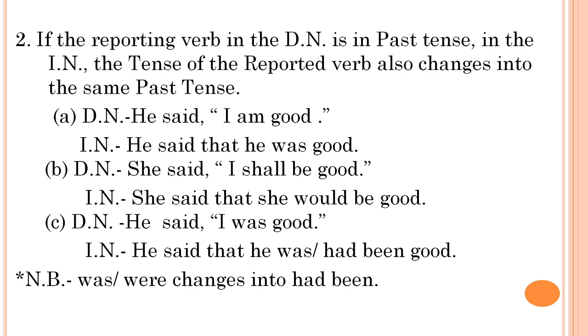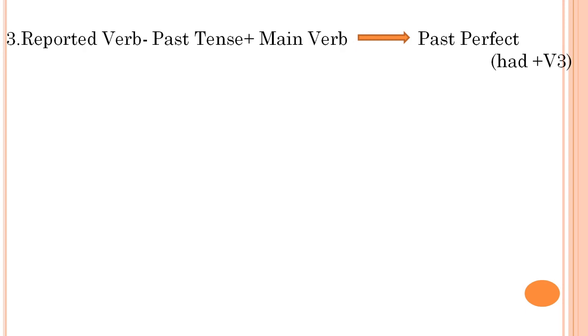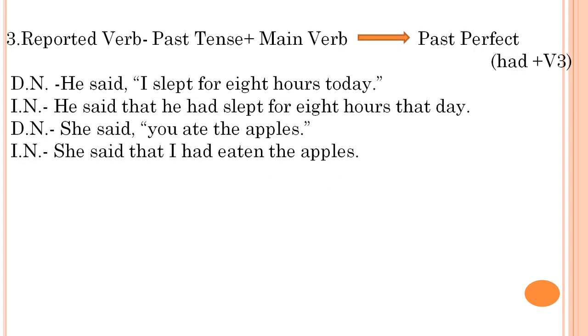Now, in the third rule: reported verb, if it is in past tense and it is a main verb, then the past perfect form, that is had plus V3, will be written. Examples: he said, "I slept for 8 hours today." It will be he said that he had slept for 8 hours that day. Again in B: she said, "You ate the apples." It will be she said that I had eaten the apples.